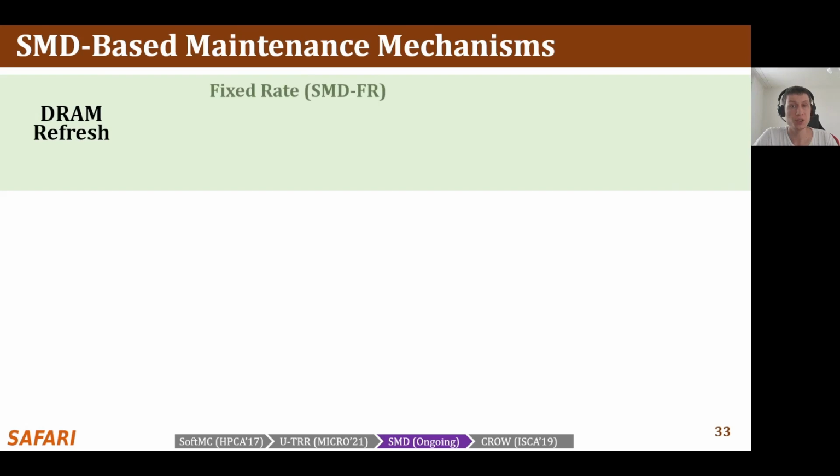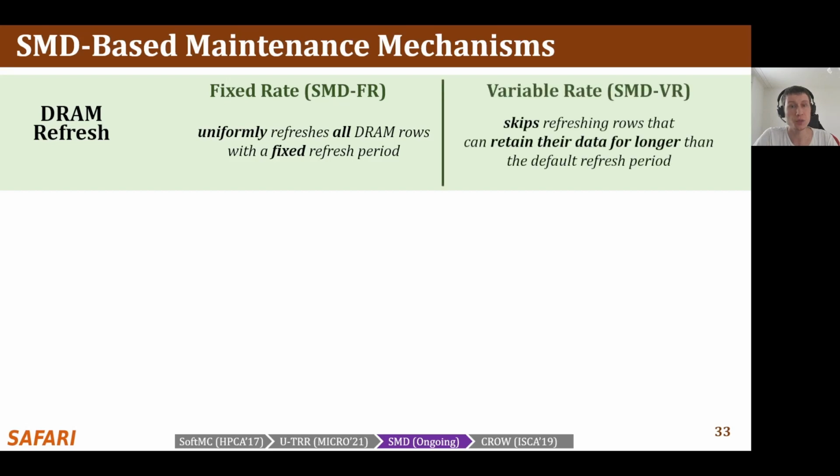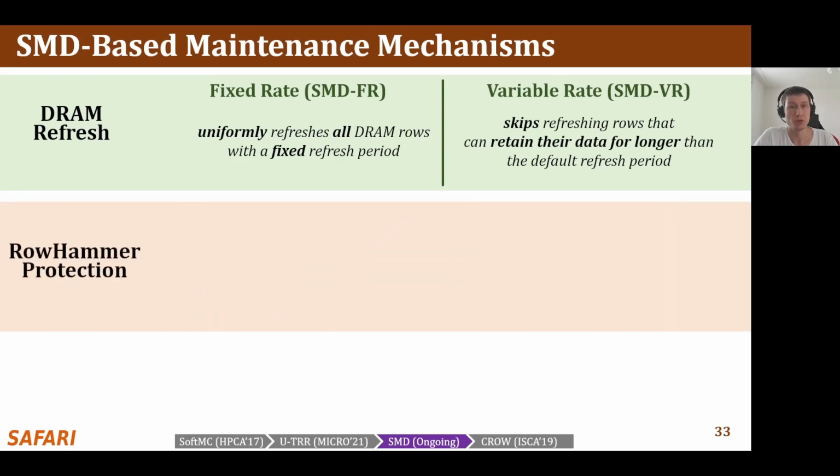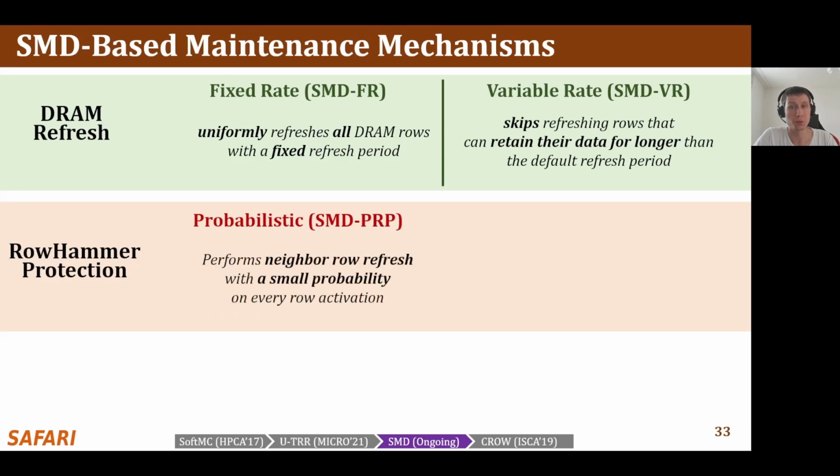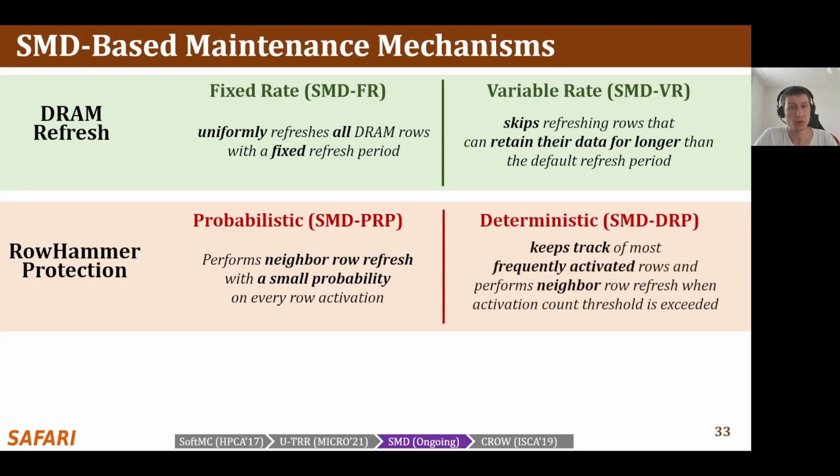For DRAM refresh, we develop a fixed rate refresh, which uniformly refreshes all DRAM rows with a fixed refresh period. Also, we develop variable rate refresh, which uses retention profiling information to skip refreshing rows that can retain their data correctly for extended periods. For RowHammer protection, we develop probabilistic RowHammer protection, which performs neighbor row refresh with a small probability on every row activation. Second, we develop deterministic RowHammer protection, which identifies frequently activated rows and refreshes only their neighbors when needed.